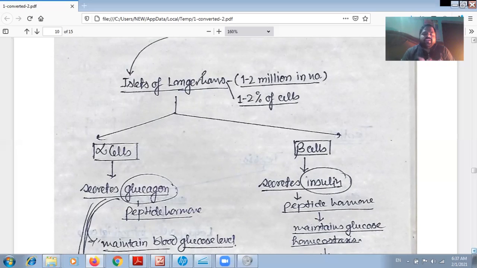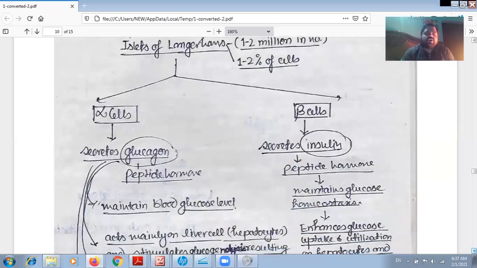Again, they have two different types of cells: one type is called alpha cells, and another type is called beta cells. Both types of cells secrete different hormones.